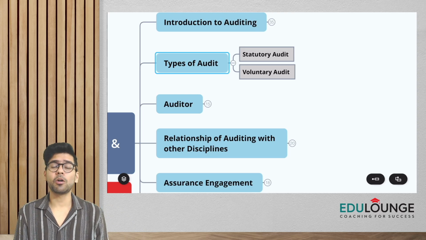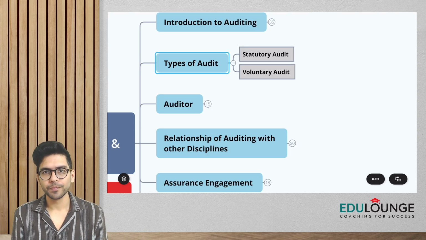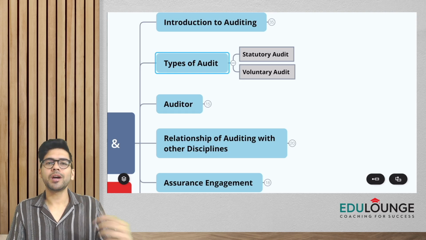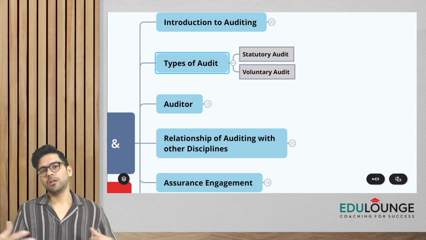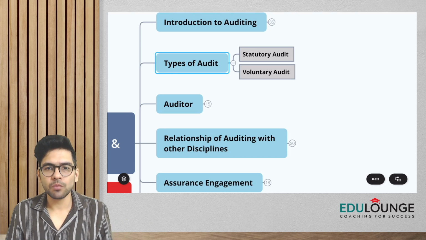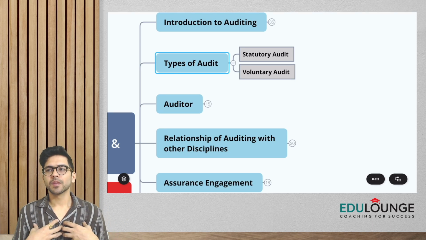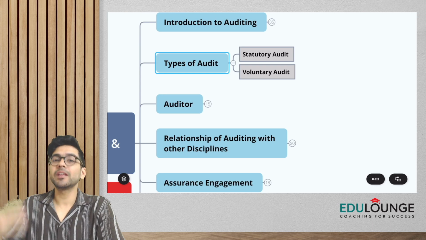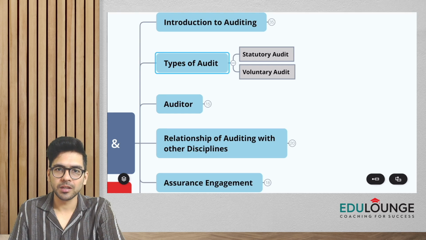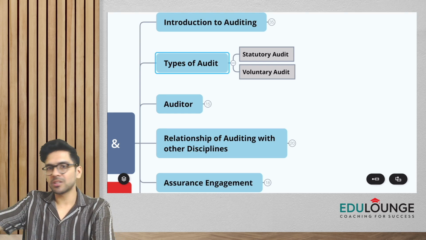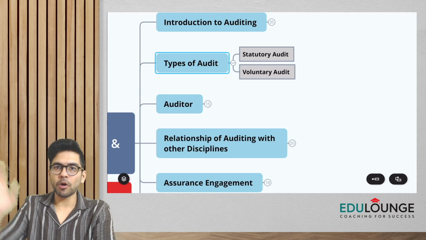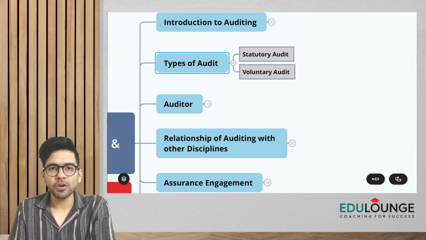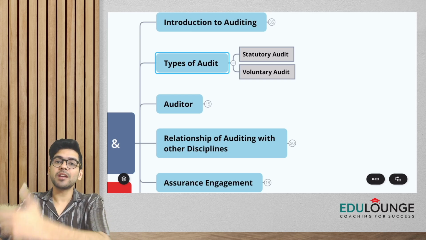But guys, audit can be done voluntarily also. When I say voluntarily, it means that it is not required to be done under any law. Now, when would a person get the audit done voluntarily? Let's say there is a partnership firm and they are asking me to become one of the partners, and to contribute this amount as capital and some amount for goodwill also. I just can't randomly trust them and pay the amount of capital and goodwill. I might get the financial statements audited.